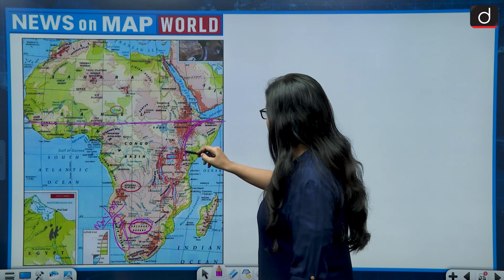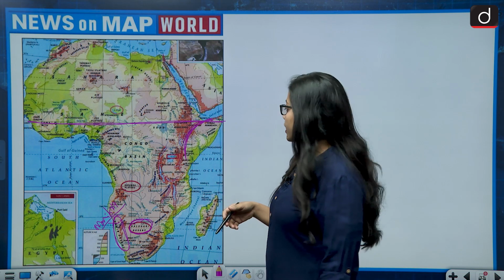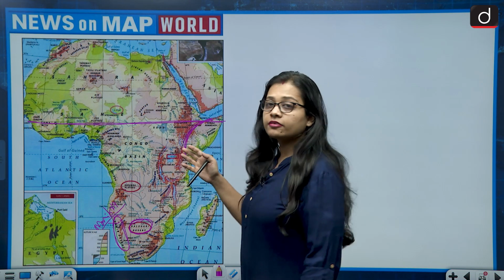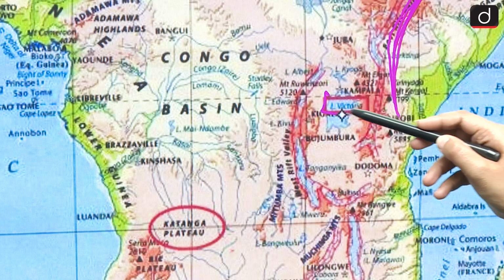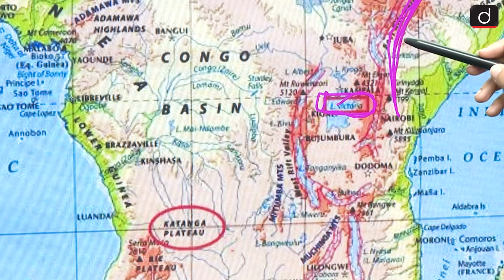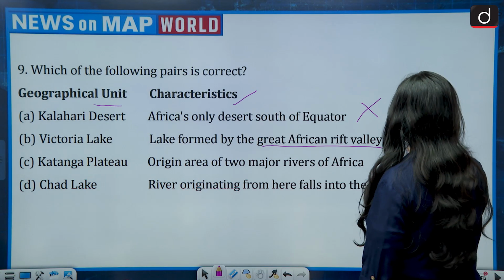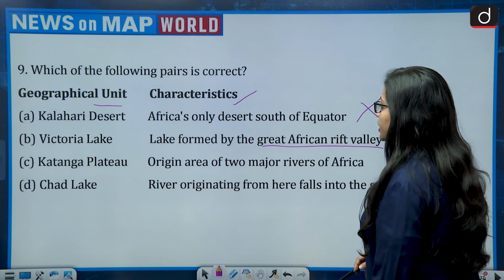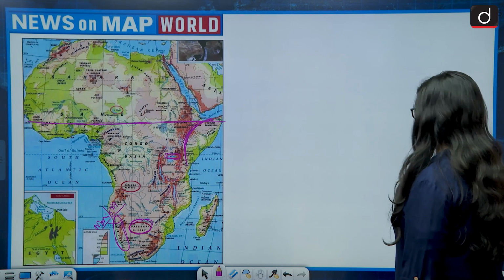But Lake Victoria does not form on the Great African Rift Valley. It lies to the west of the Great African Rift Valley. So this is the location of Lake Victoria, and this is how the Great African Rift Valley moves. This is also wrong.